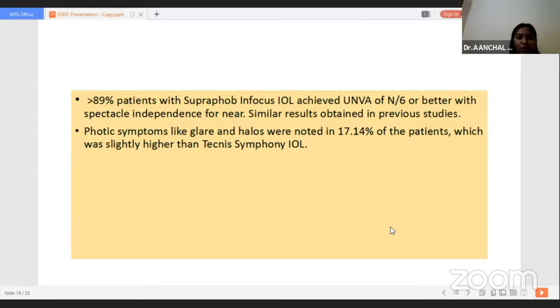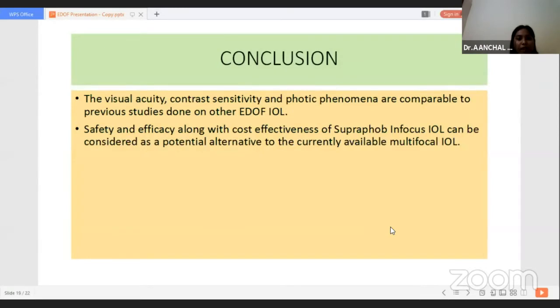Photic phenomena like glare and halos were noted in 17% of patients, which was slightly higher compared to Technis Symphony IOL. So with this study, we can conclude that the visual acuity, contrast sensitivity, and photic phenomena were comparable to other studies done on other EDOF lenses. Safety and efficacy along with the cost effectiveness of suprafoveal in-focus can be considered as a potential alternative to the currently available multifocal IOL. Thank you, sir. These are some references.